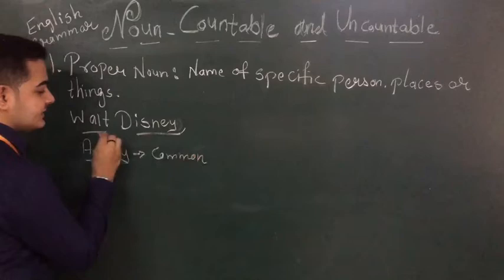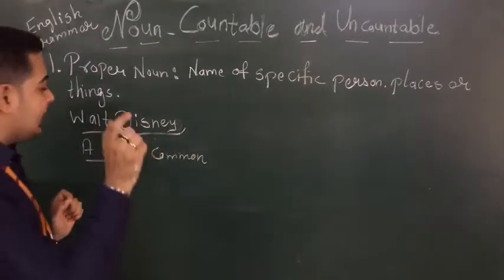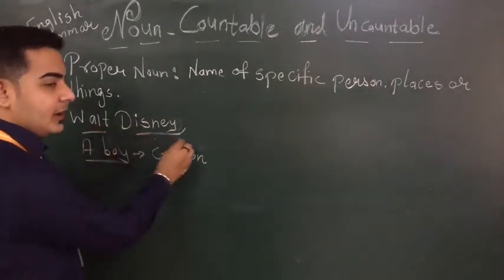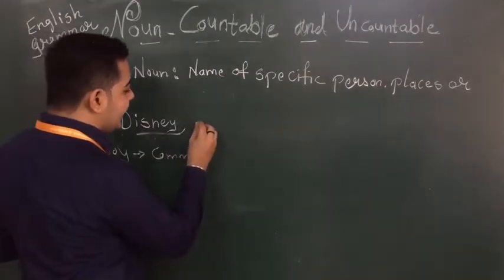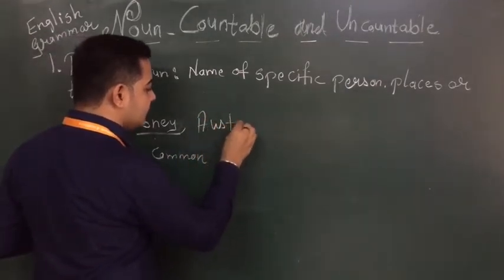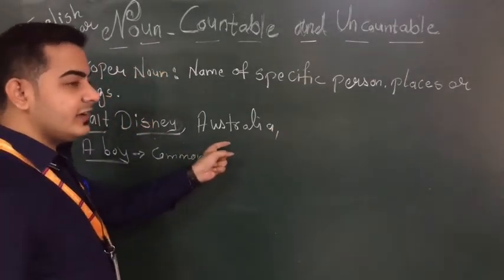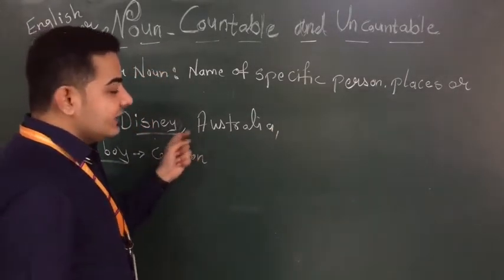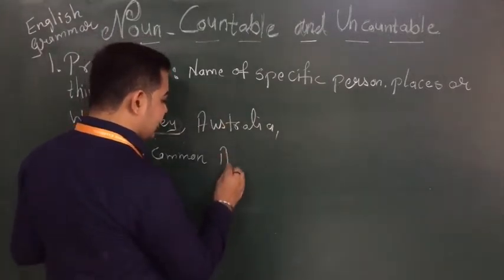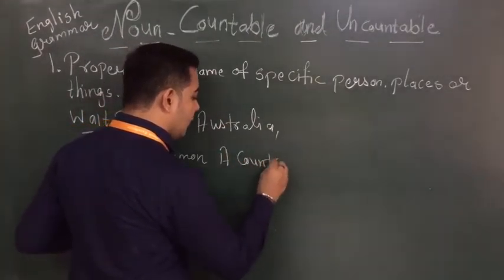But as I have written someone's specific name, that comes in proper noun. After that, Australia. Fine, this I have written the name of a country. If I write a country, that is my common noun.